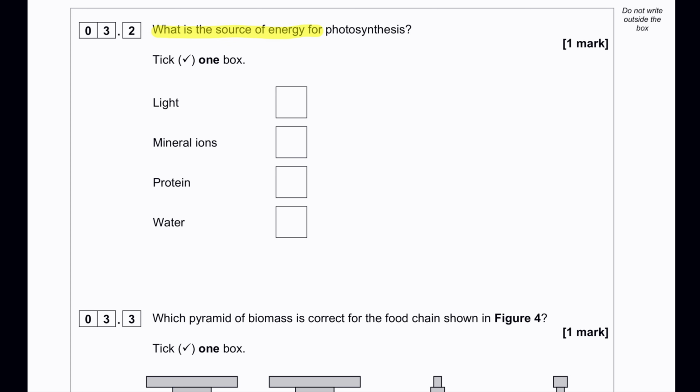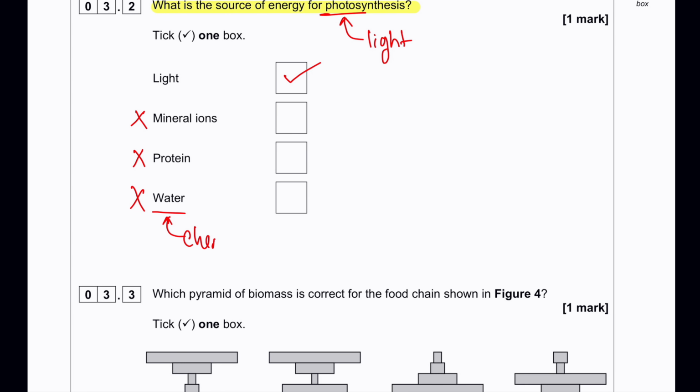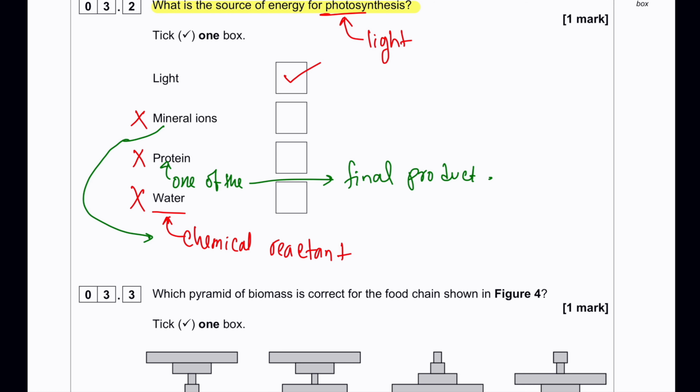What is the source of energy for photosynthesis? Photosynthesis uses the word photo, which means light. That means this is a chemical reaction that takes place in the presence of light. So light. Mineral ions are needed by the plant. However, that is not the energy source. That is just a mineral source. And protein and water: protein is made by the photosynthesis process, and water is needed for photosynthesis but is not an energy source. It is the chemical reactant.